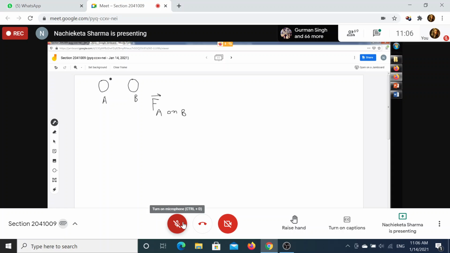Now in response to the force exerted by A on B, B also responds by exerting an equal force but opposite in direction, and that we write as F B on A. If we call this F A on B, the action and reaction have the same magnitude and they are oppositely directed.